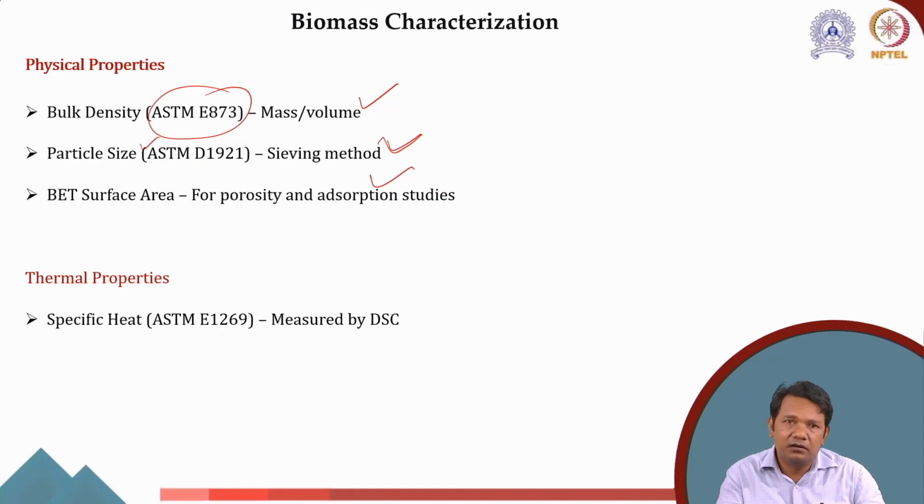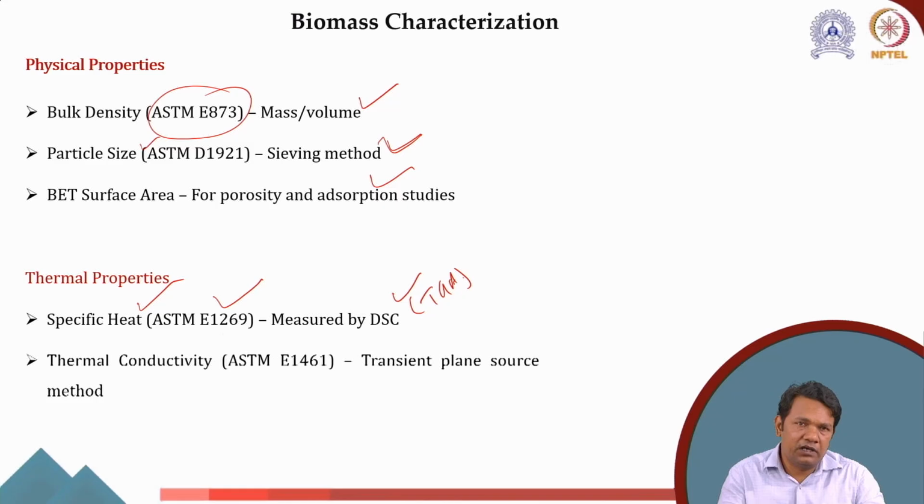Besides that, there is thermal properties measurement, for example specific heat, which is measured as per ASTM E1269 by DSC. DSC is a part of TGA, so usually we see that TGA, DTA, and DSC come together in an instrument, or maybe separately.